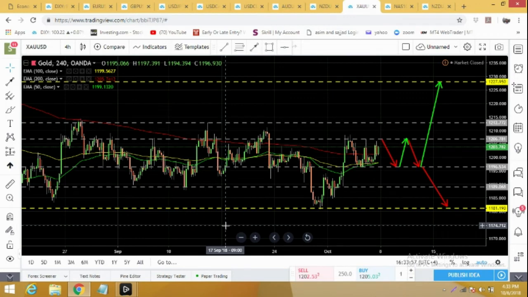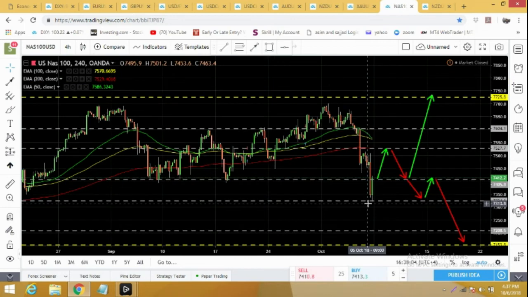Gold is moving in a tight range from 1180 to 1210 for the last few weeks, but currently it's looking like it's getting ready for a bigger move, though it can again retest 1196 on Monday or Tuesday. But from here I'm expecting a bigger move. It can again move to 1206, and if it can break above 1212, then it's heading all the way to 1227 and it will enter into a long-term bullish trend.